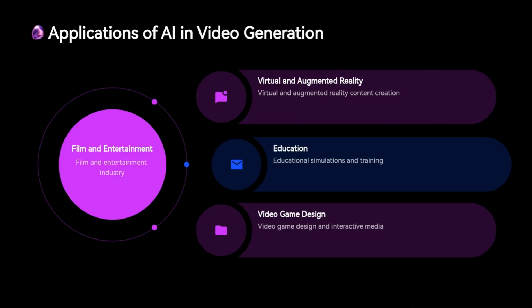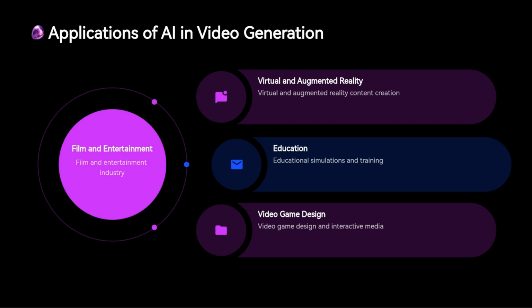AI-driven video generation has a wide array of applications across several industries. In the film and entertainment industry, AI is being used to assist in generating realistic visual effects, digital actors, and even entire movies. In particular, AI tools are being developed that allow filmmakers to quickly generate and edit complex scenes or create realistic simulations of environments. This has the potential to drastically reduce production costs and timelines, while also allowing for creative exploration that may not have been feasible before.